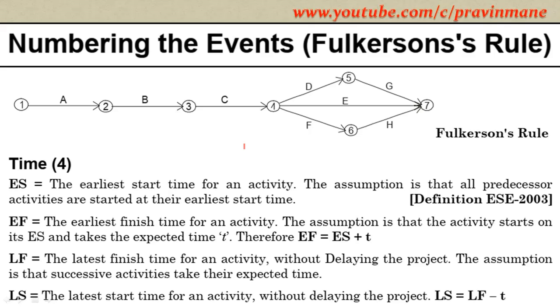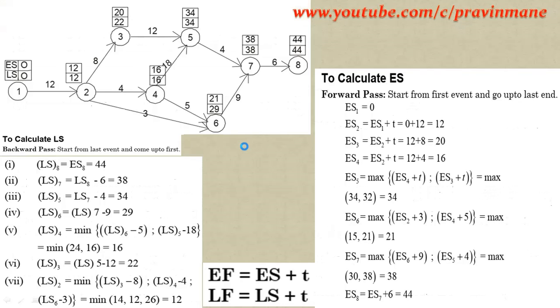LS is equal to LF minus T. So here, whenever we calculate ES and EF, we require to use the forward pass method, and when we calculate LF and LS, we need to use the backward pass method. So what is forward pass, backward pass? That we will see here.